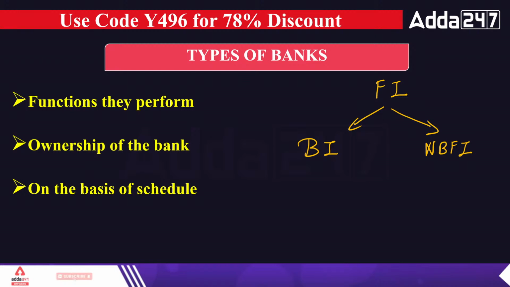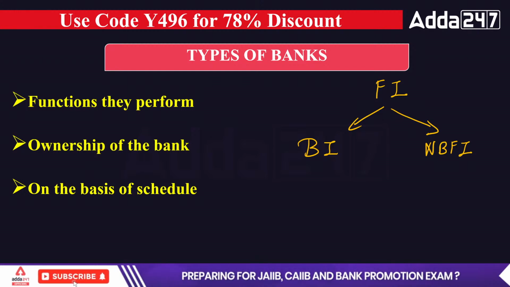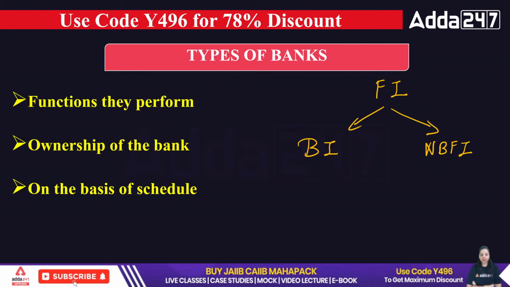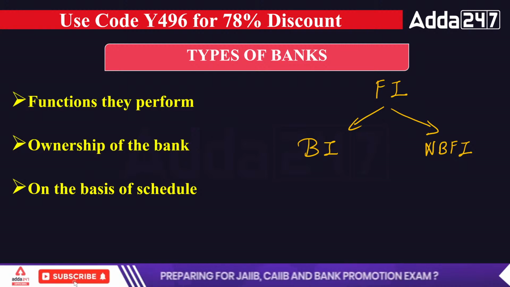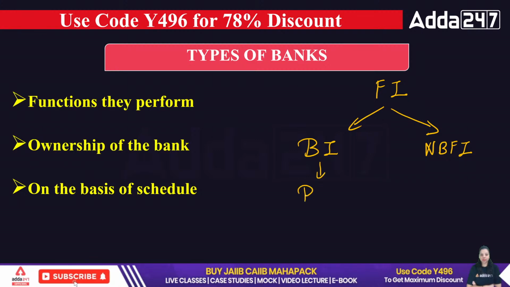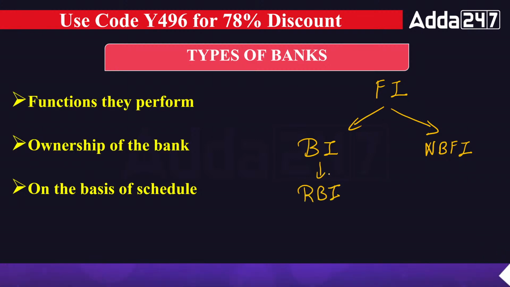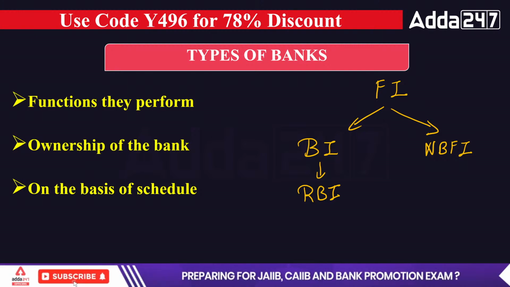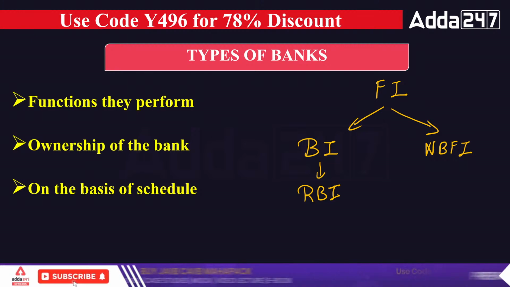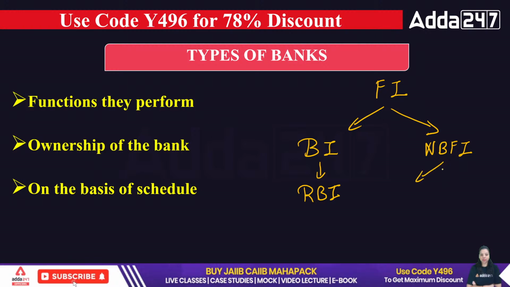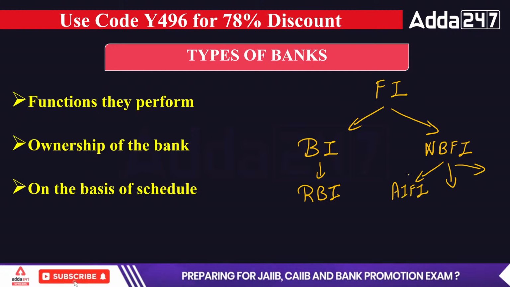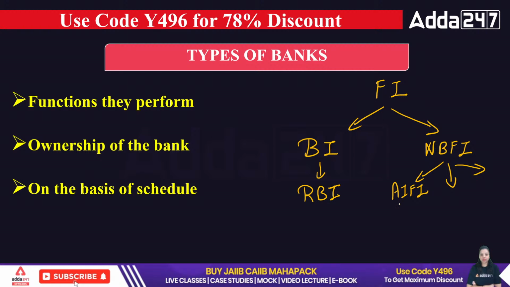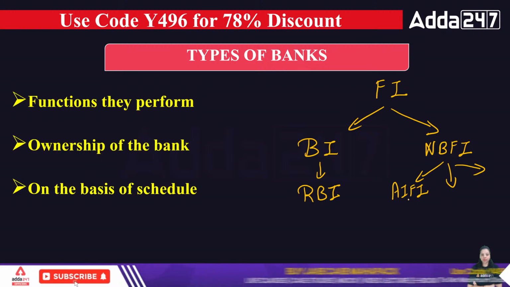So we have certain financial institutions in our economy. Okay, and these financial institutions are divided into two categories: banking institutions and non-banking financial institutions. So in India, all the banking institutions come under the RBI. All the banking institutions come under the Reserve Bank of India. Okay, so the regulator of the banking system is the RBI. And if I talk about non-banking financial institutions, they cover majorly three institutions. First is All India Financial Institutions, like SIDBI, Exim Bank, NHB. All these are All India Financial Institutions.